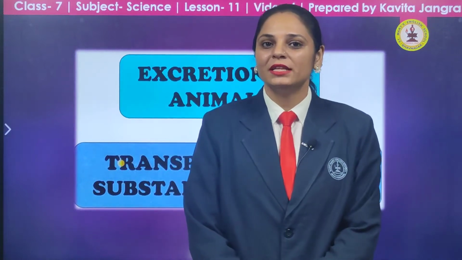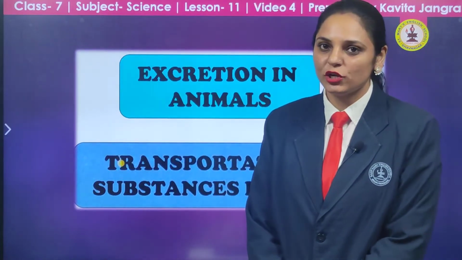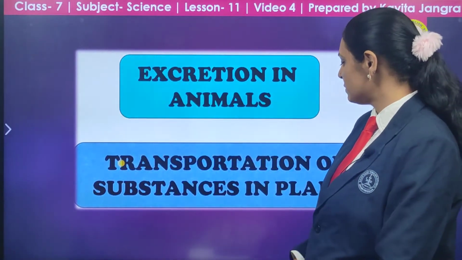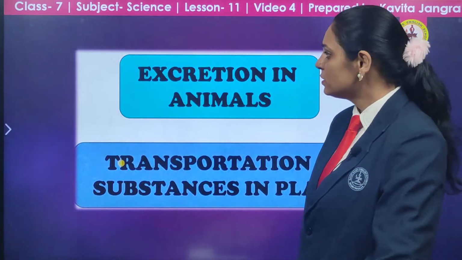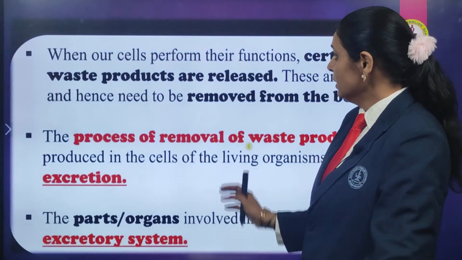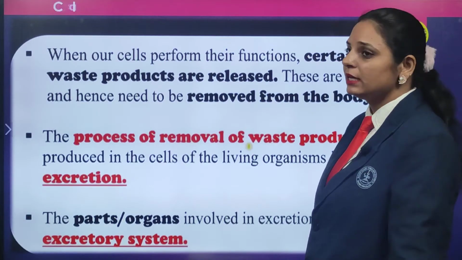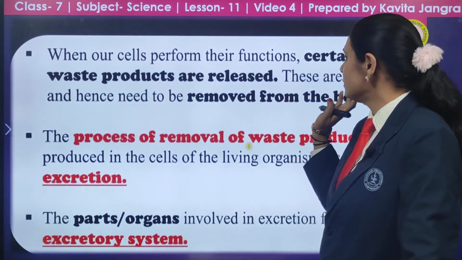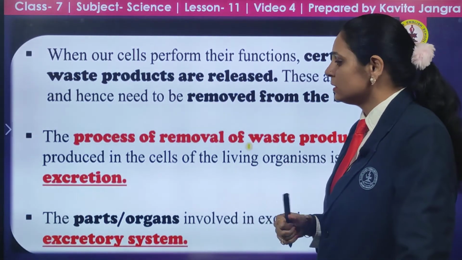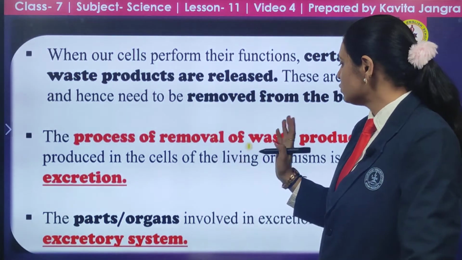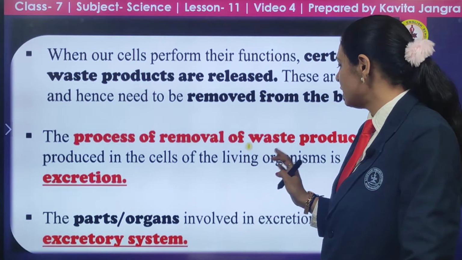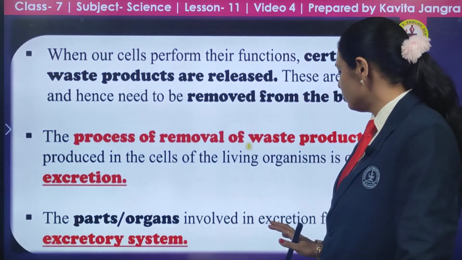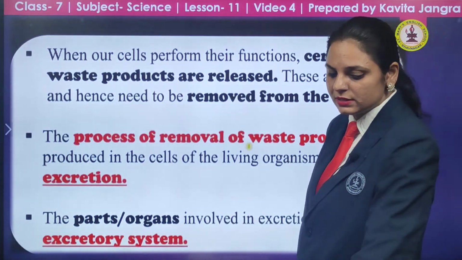Welcome back, students. This is the topic about transportation and excretion in animals, that is, transportation of substances in plants also. So how does it occur in plants? When our cells perform their functions, they certainly excrete or remove waste products that are released. They are toxic and need to be removed, as I discussed before. This process of removal of waste products produced in the cells of living organisms is known as excretion, and the parts and organs involved in excretion form the excretory system.